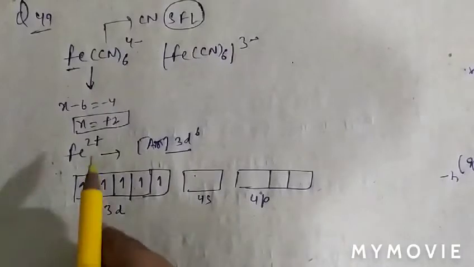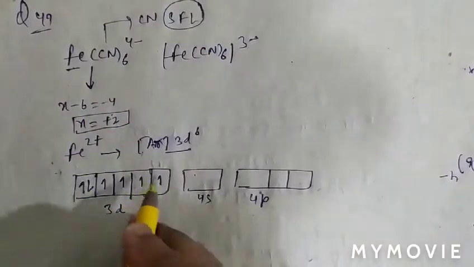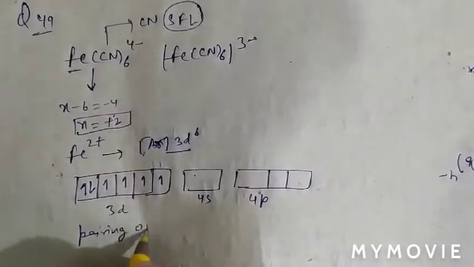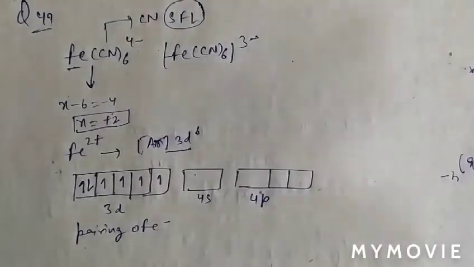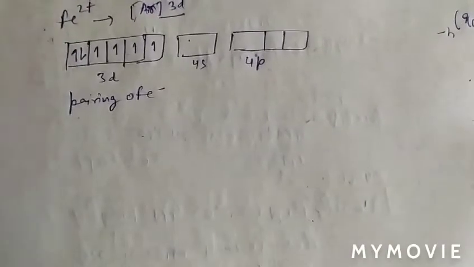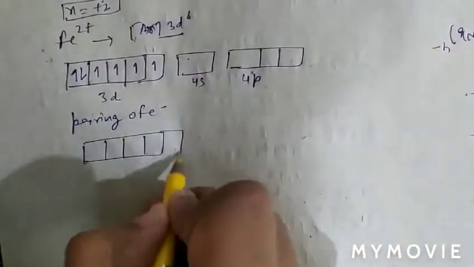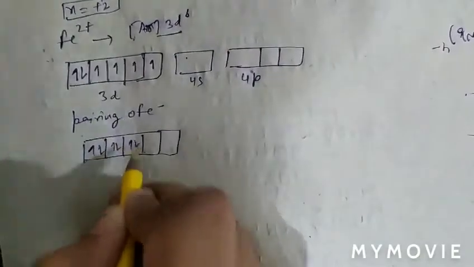Because CN is a strong field ligand, pairing of electrons will occur. So electrons will pair up, and the configuration will be like this.